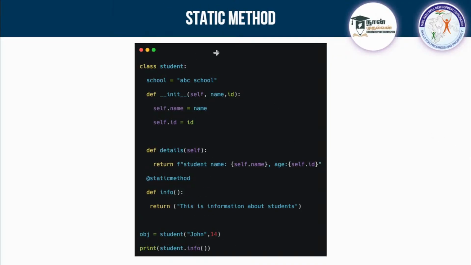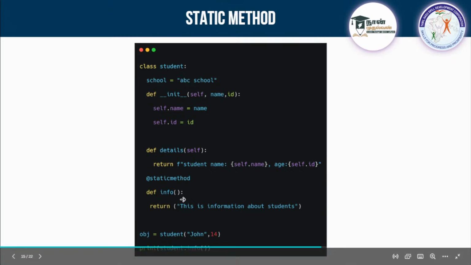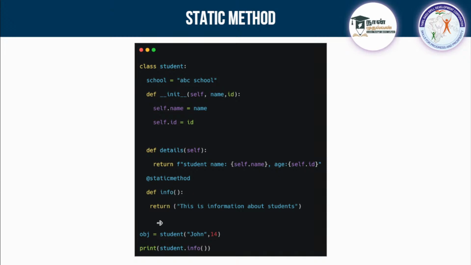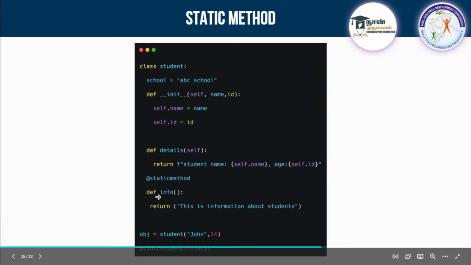If you want to create a function which is independent of both the self and the class, if you want to create a function or method which is independent of the class and the object, then you can go with the static method, where I'll be leaving it empty. But do you guys remember, if you leave it empty, we'll be getting an error, right? So to avoid that, you have to declare it as a static method.